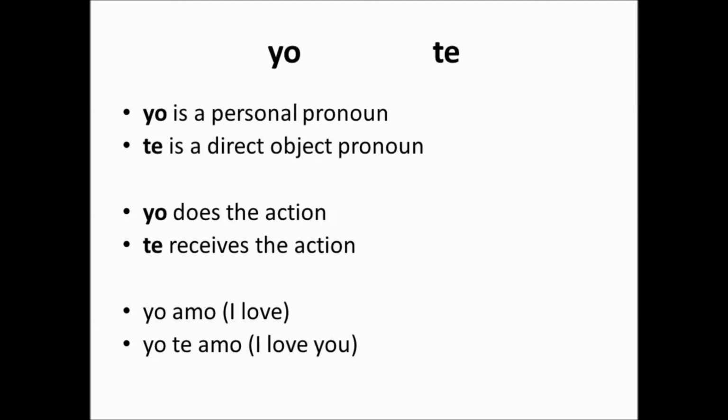But remember, we said that in the structure of Spanish grammar, it's going to be the reverse. So you have to keep in mind that it's not yo amo te. It's not I love you in the order of English, but it's going to be the reverse. You're going to say I to you love. And that's basically what you're saying. It's like the reverse order. Instead of doing personal pronoun, then conjugated verb, then direct object, you're actually going to do personal pronoun, then direct object pronoun, and then conjugated verb.